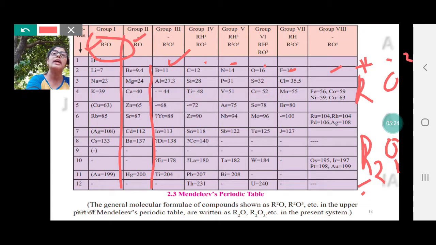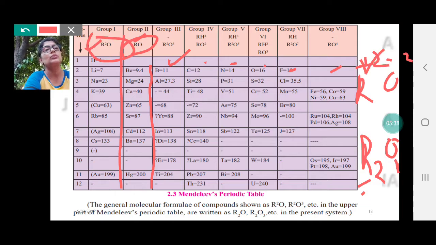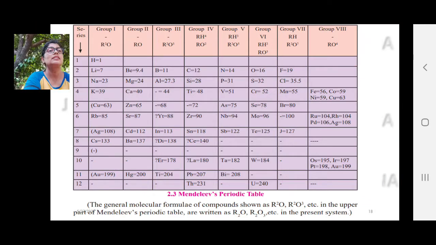What about group 2 then? They form it as RO. So what is the valency of R here? If it's forming an oxide RO, that means the valency is +2 and oxygen is always -2. So the 2 and 2 get cancelled here and we get RO, R1O1, which we normally don't write as 1. So RO: BeO, MgO, magnesium oxide, CaO, calcium oxide, ZnO, SrO. This is the way they form oxides. Group 3 elements form R2O3. Let me just clean this and take another pen.